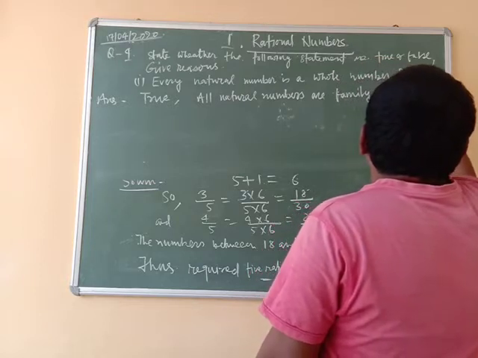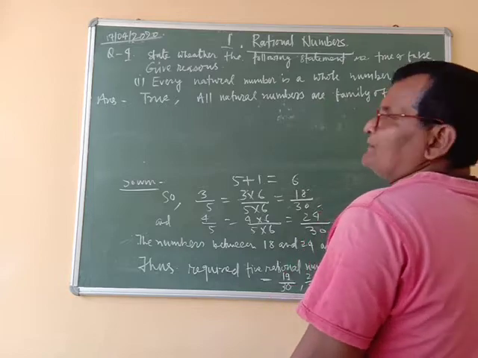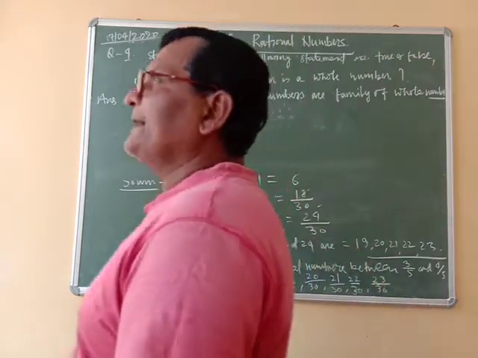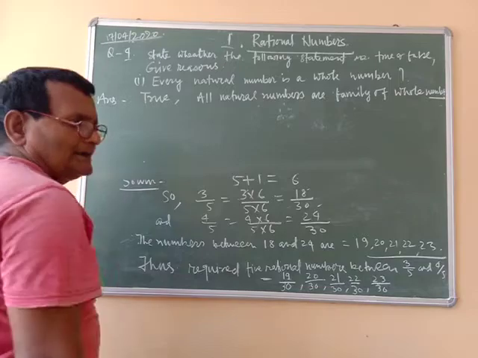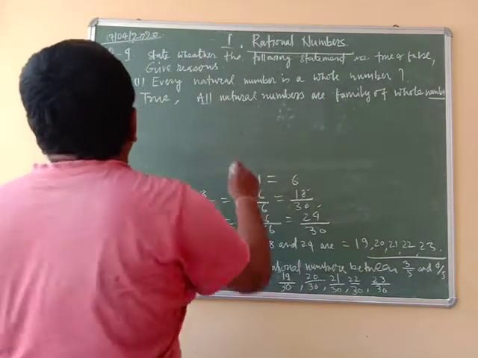So the given statement is true, because we know that every natural number is a member of whole numbers.